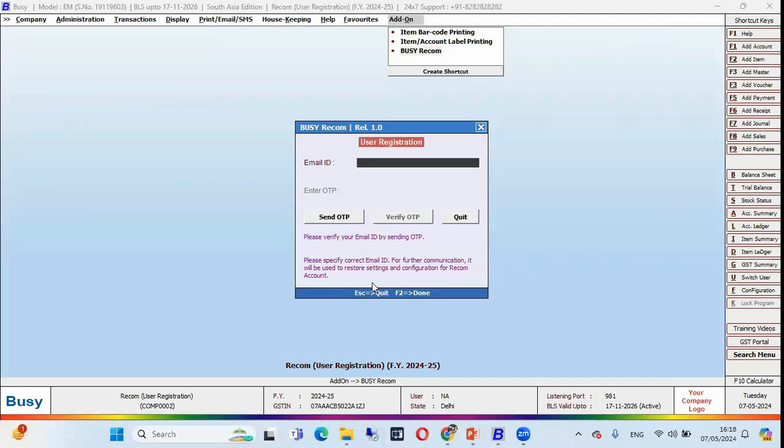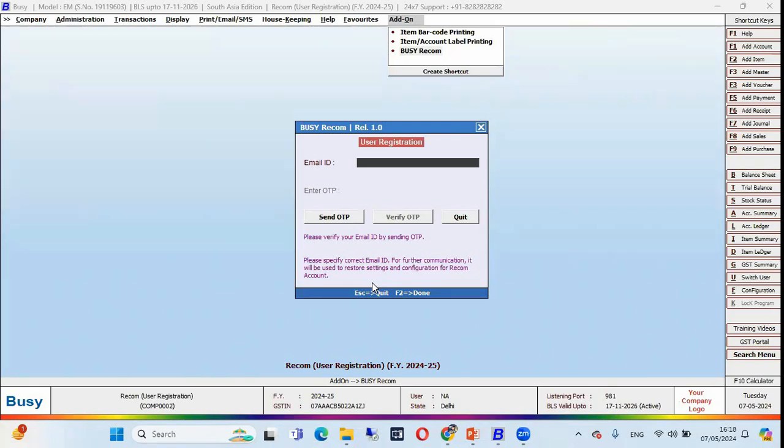The OTP will be sent; enter the OTP and verify it. So the user registration is complete and step 2 is completed now. Step 1 is Recom registration, and step 2 is user registration. In step 1, we specify the registration key and validate it. After that, we specify the email ID and validate it through OTP.